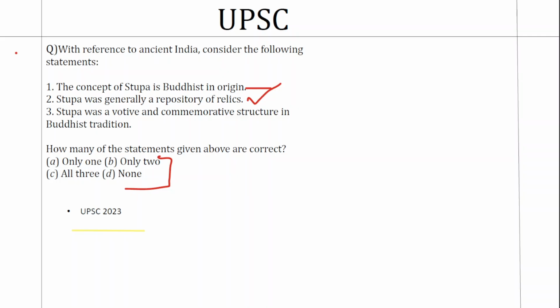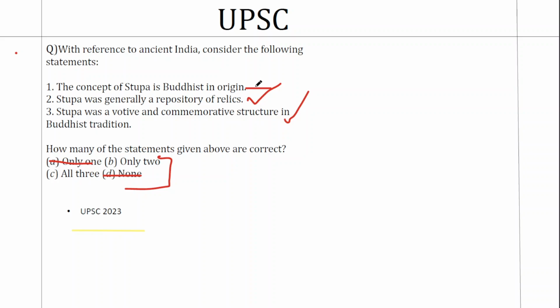Third statement, stupa was votive and commemorative in Buddhist tradition. Commemorative means it is to keep memories. Yes, that's true. Ashoka did it to keep the memory of Buddha. Second, it is votive. Votive means ritualistic, something that is done for a purpose. Yes, that is also true because it has a religious significance with respect to Buddhism. So this statement is also correct. Now you have a problem with the first statement. If this is the case, the last option, which is none, and the first option are eliminated. Now either 3 are correct or 2 are correct.